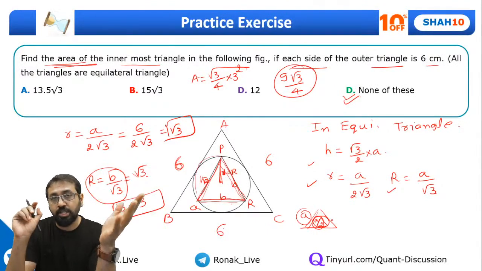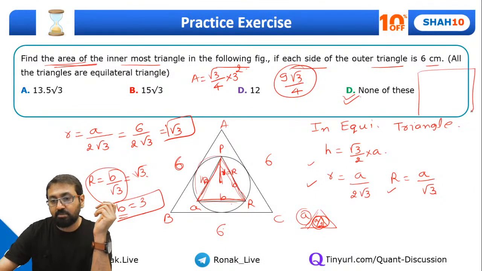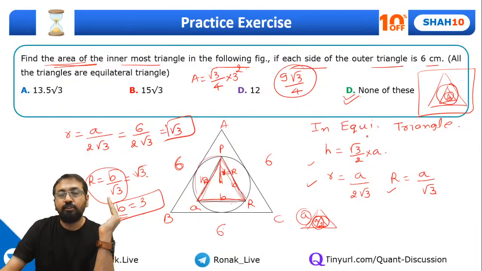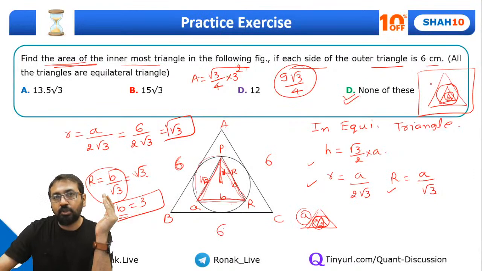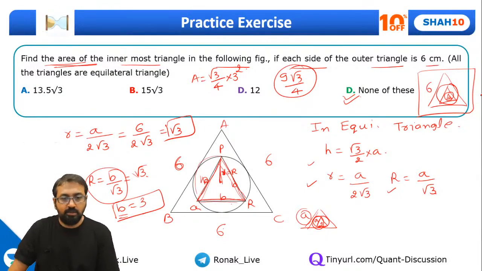Once a question was asked this way in the CAT exam. So this is a CAT question that I'm just writing over here. That is a triangle, then you draw a circle, then you draw another equilateral triangle, then you draw a circle, another triangle, and so on and so forth. Then you keep doing this for infinite times. If the side of the outer triangle is 6, what will be the sum of the area of all such triangles? So you can add all the terms of the geometric progression to get this. Are you getting this point? So this is how you can answer those CAT questions.